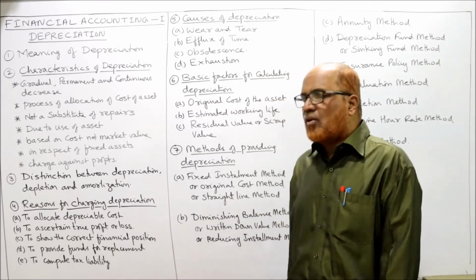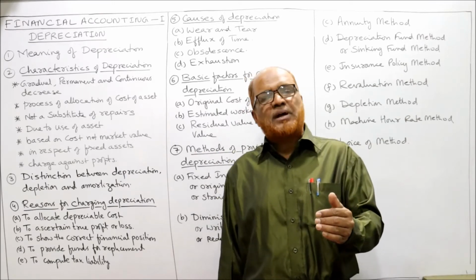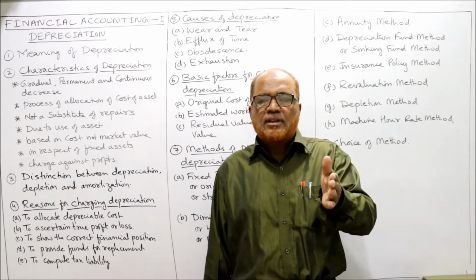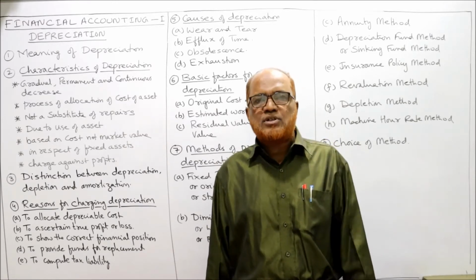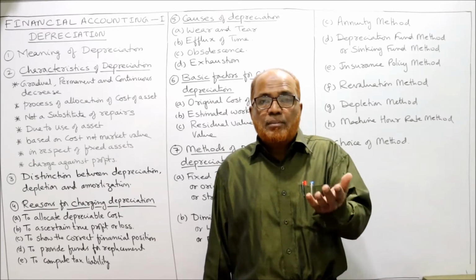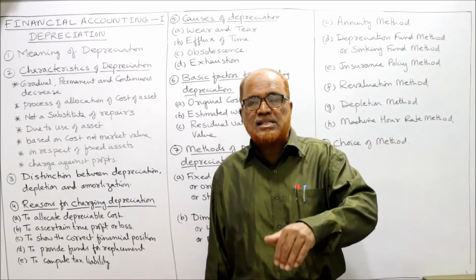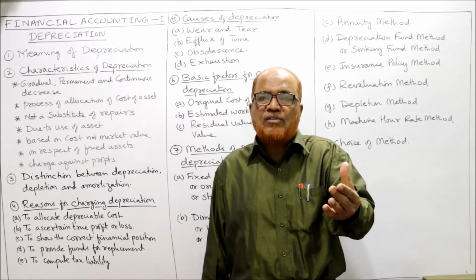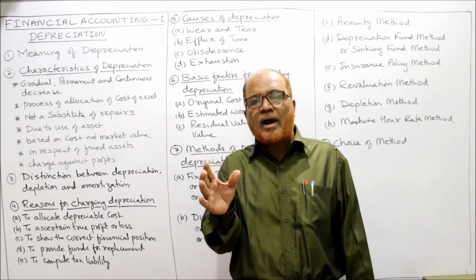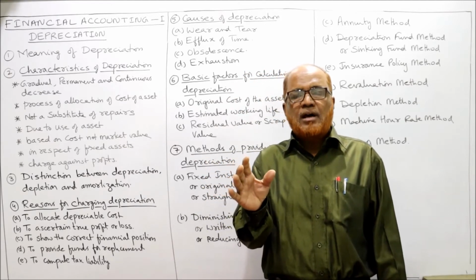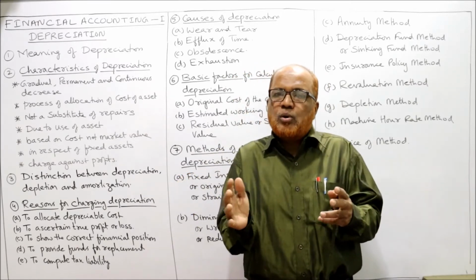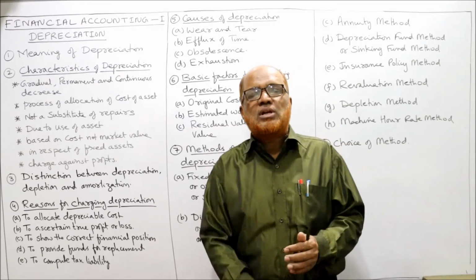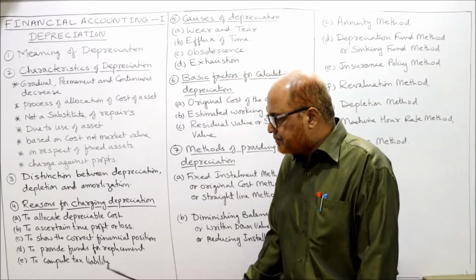Next one is to provide funds for replacement. See here, when an asset is purchased, it has a specific estimated life. At the end of the life, the asset will become useless, scrapped. When the asset is scrapped, we must have sufficient funds to replace it. So depreciation will be provided in order to arrange for replacement of the asset, because when we provide depreciation, our profit will get reduced. We are able to save the funds, and these funds can be utilized for replacing the asset.